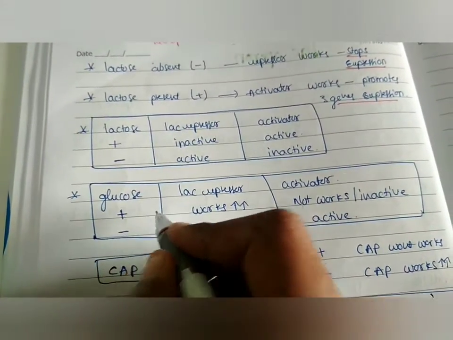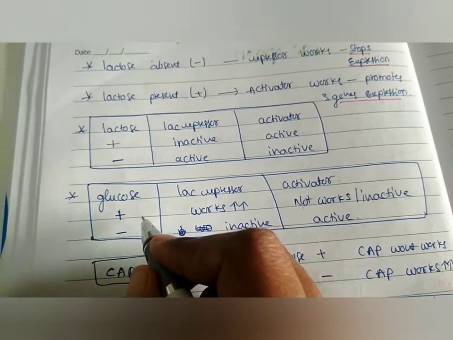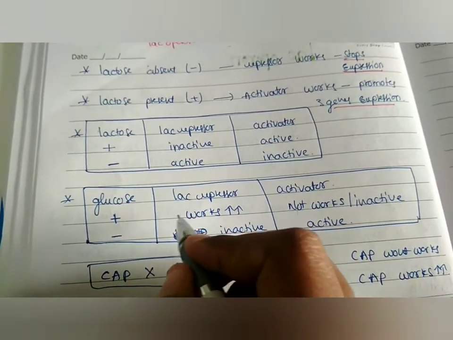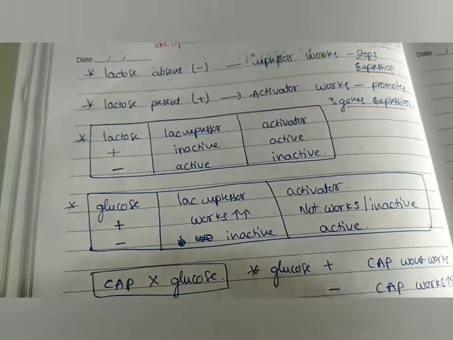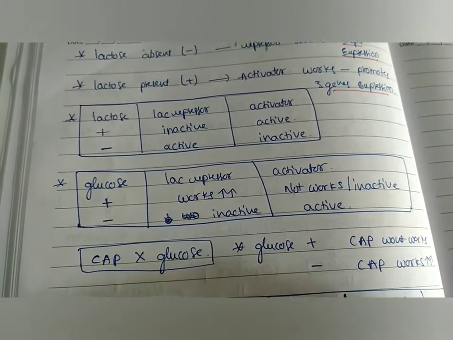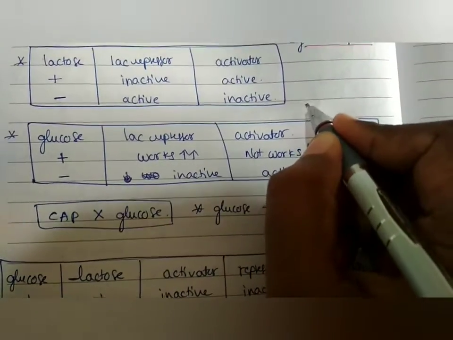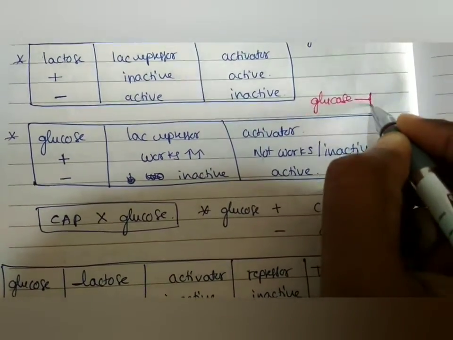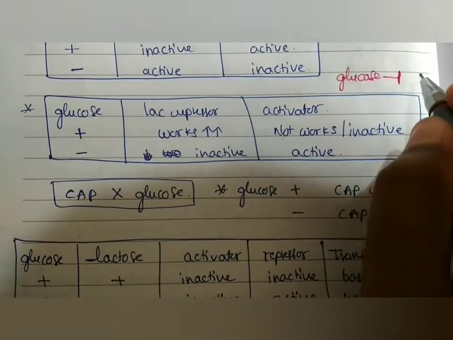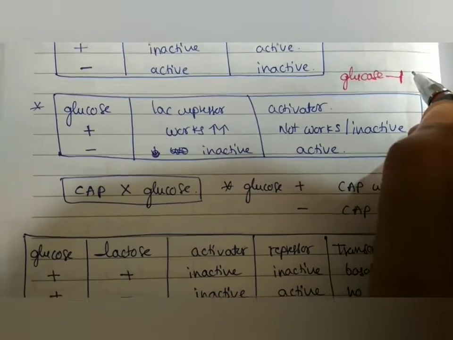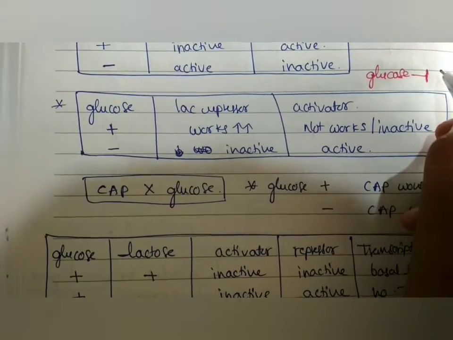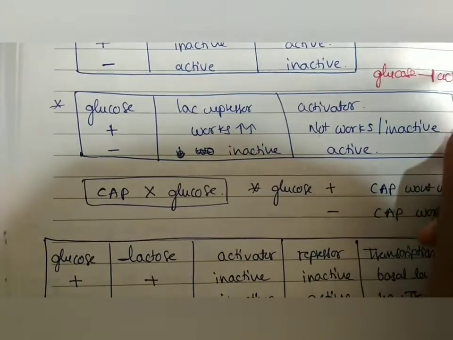When glucose levels are high in the cell, the lac repressor works. Glucose always favors the repressor, not the activator. Here glucose inhibits the activator, so no expression of the genes takes place when glucose concentrations are high in the cell.